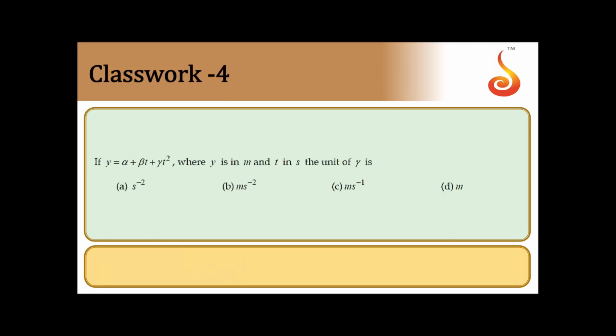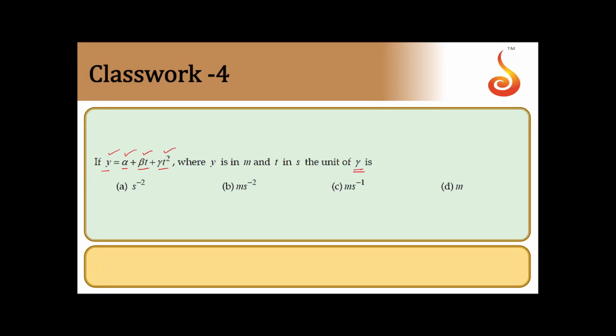If y is equal to alpha plus beta t plus gamma t square, where y is in meter and t is in second, the unit of gamma is? According to the law of homogeneity of dimensions, each term should have the same dimension. y is in meter, so it is length, and each term should also be length. We need the dimensions, the unit, of gamma.